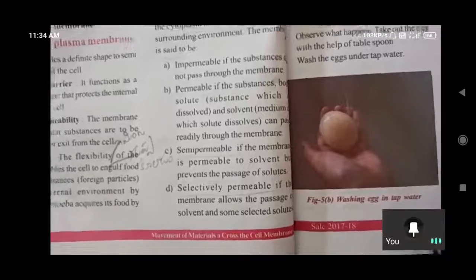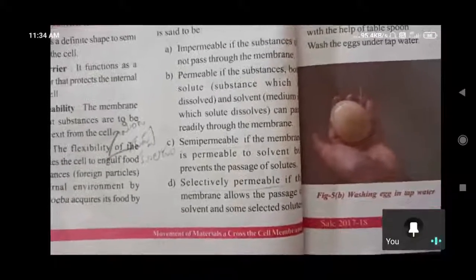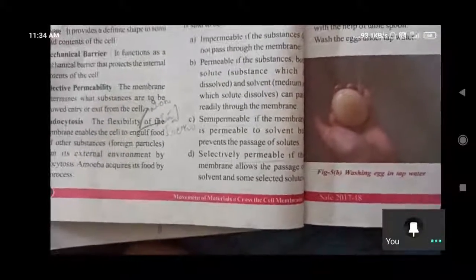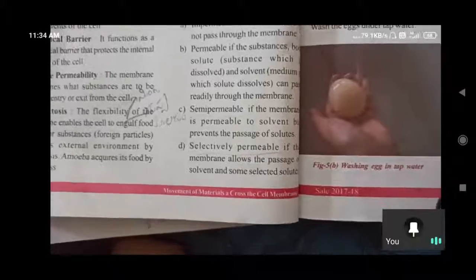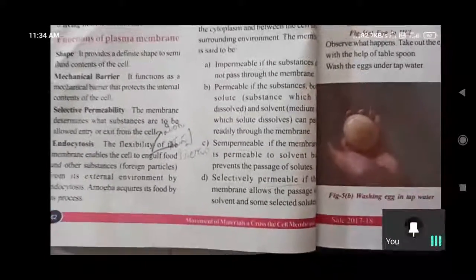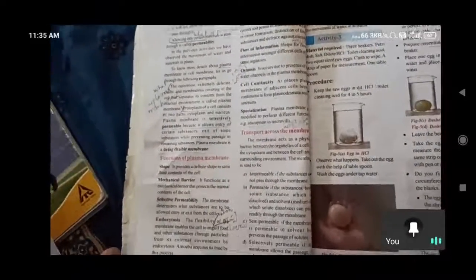Okay? Semi-permeable means only the dissolved will enter the cell. Selectively permeable means there are undissolved substances as well, and even among the undissolved ones, whatever is needed it will allow. So that is selectively permeable. You should understand these two points. So that is about the topic of transport across the membrane, how it is happening. That is what they have given under this.